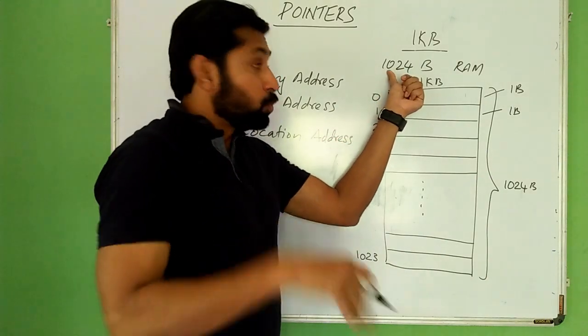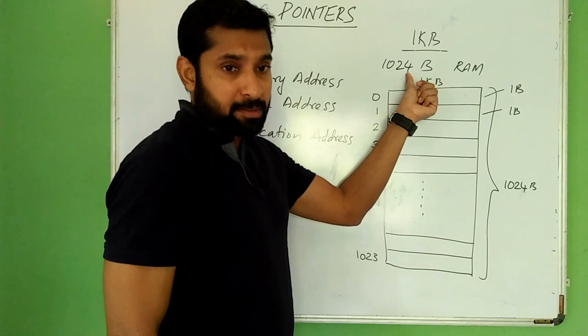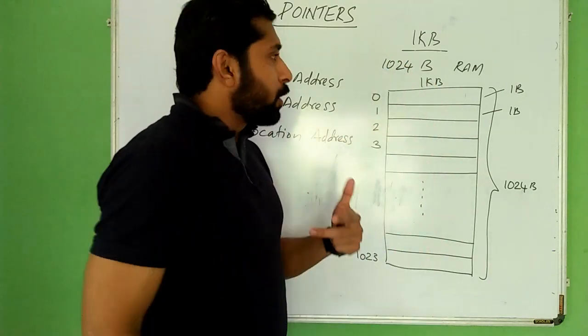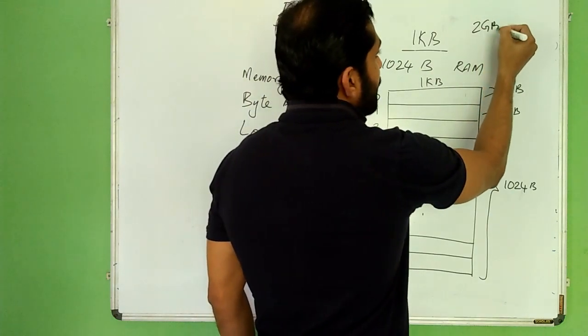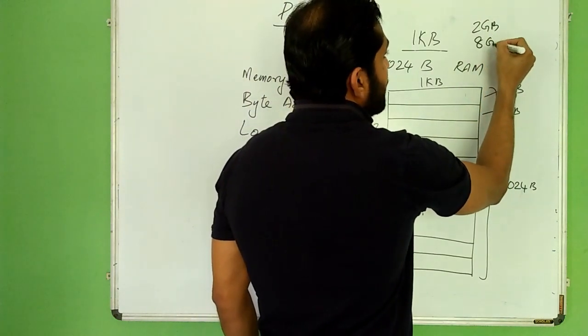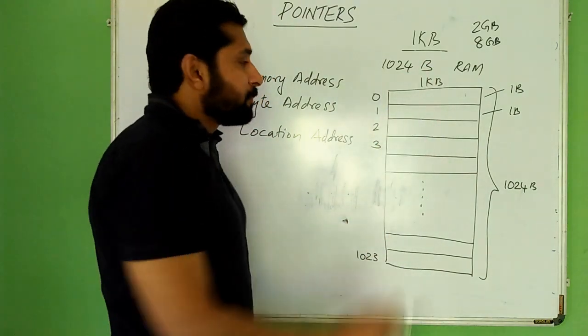In the case of 2 KB, it will be 2048 and so on. Nowadays we have 2 GB RAM or 8 GB RAM, so the number of locations will be different.